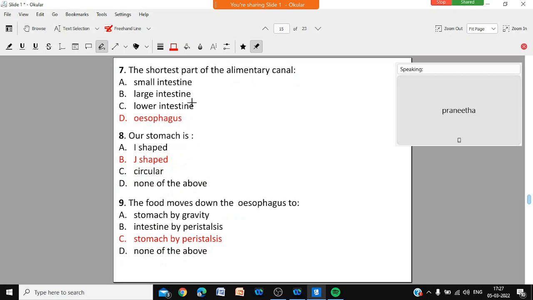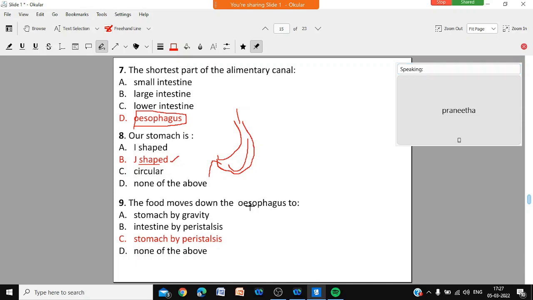Question number 7: the shortest part of the alimentary canal is the esophagus. Got it, beta? The stomach is J-shaped. This is the stomach; there is the esophagus, and from here comes the intestine. So it is actually J-shaped, and J-shaped is the correct answer.